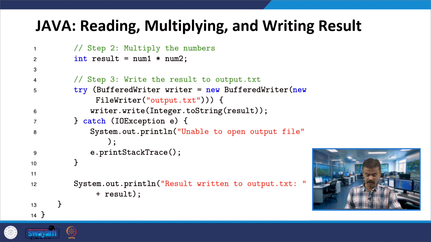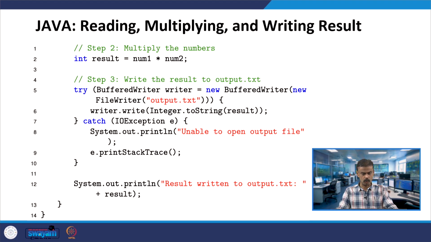So, the result written to output.txt will be printed along with the result, right. It is more or less the same as what we have seen in C++. The only difference is that when you are using the constructor or creating an object with dynamic memory allocation, you have to be a little careful. Otherwise, both programs will give you the same result.